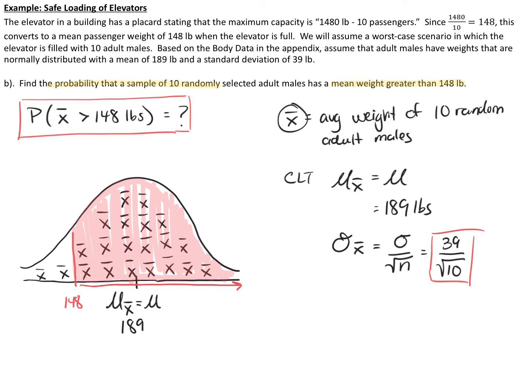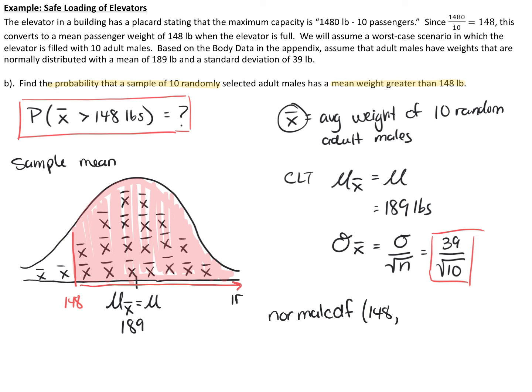I'm going to use the calculator method here. Because of the central limit theorem, we're allowed to also use normalcdf. Because this question is dealing with a sample mean distribution, I'm going to put in first the lower limit, which is 148 pounds.